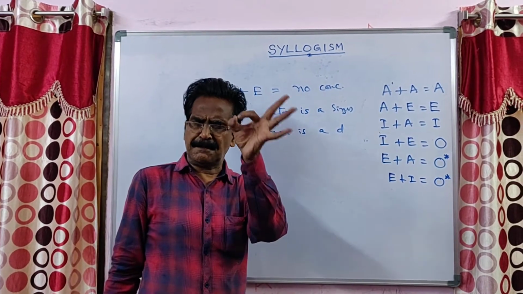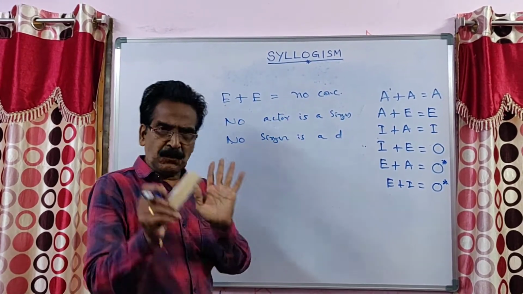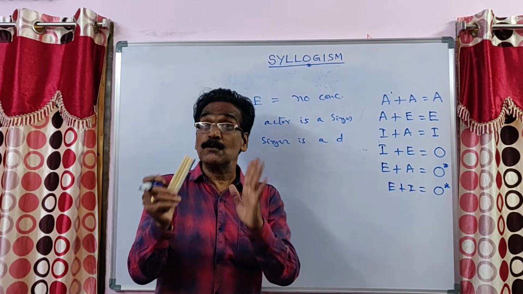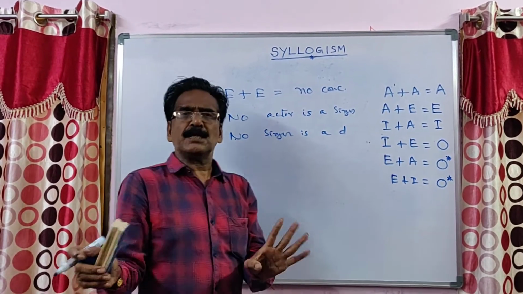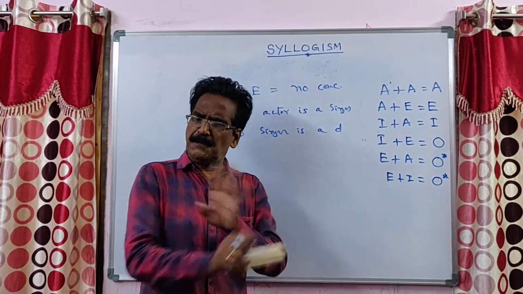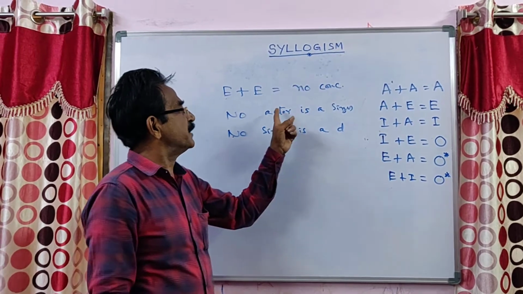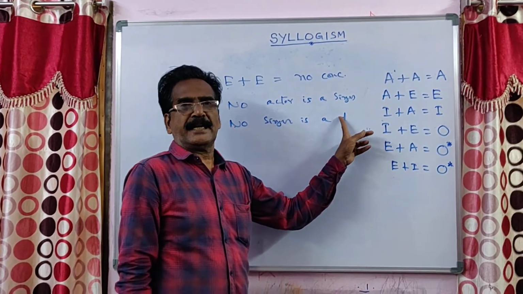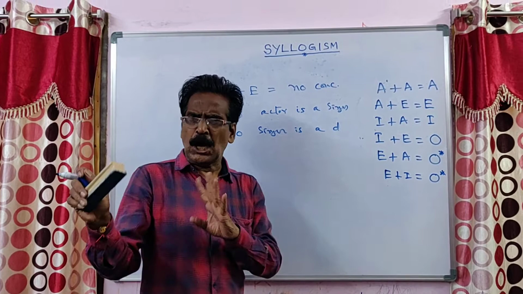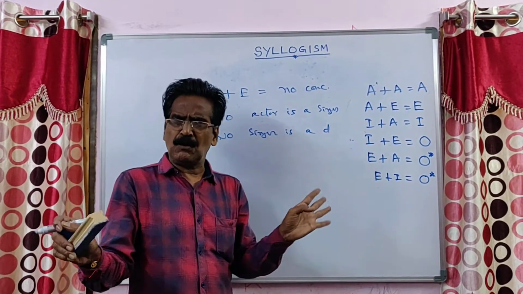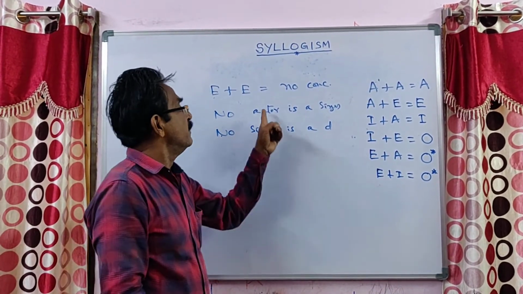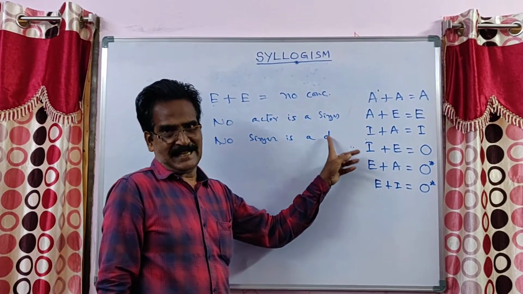This is certain: E plus E, no conclusion, means there is no type of conclusion. There won't be any conclusion between actors and dancers. No actor is a dancer? No. Some actors are not dancers? No. There is no valid conclusion from actors to dancers.